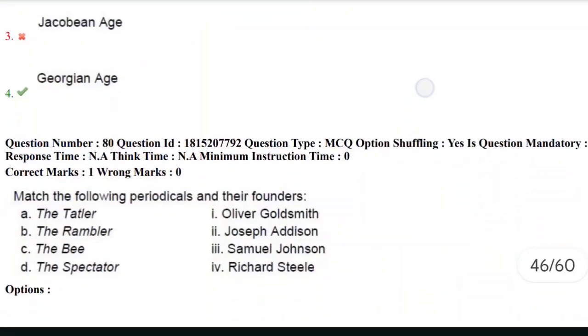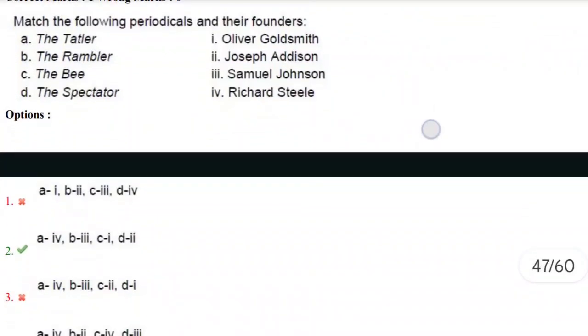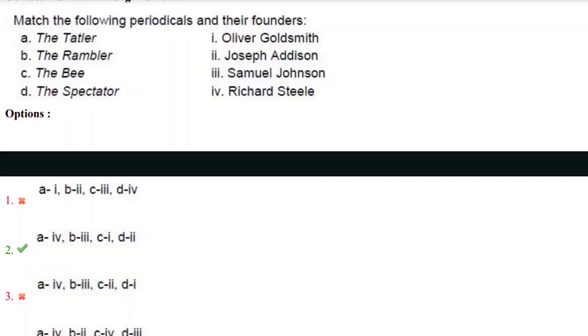Let's move towards the next question, the 80th question. Match the following periodicals and their founders. The Tatler. Obviously, it was by Richard Steele. Here we have various famous periodicals and their founders, and we need to match them. The Tatler was founded by Richard Steele, as we discussed in our previous videos.